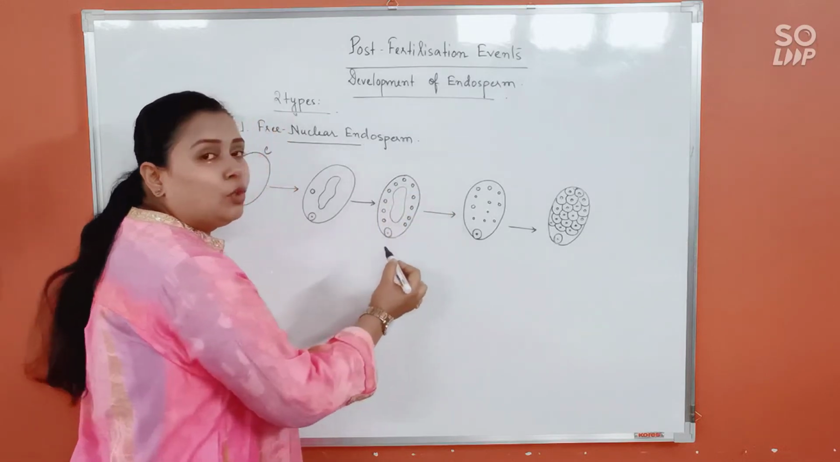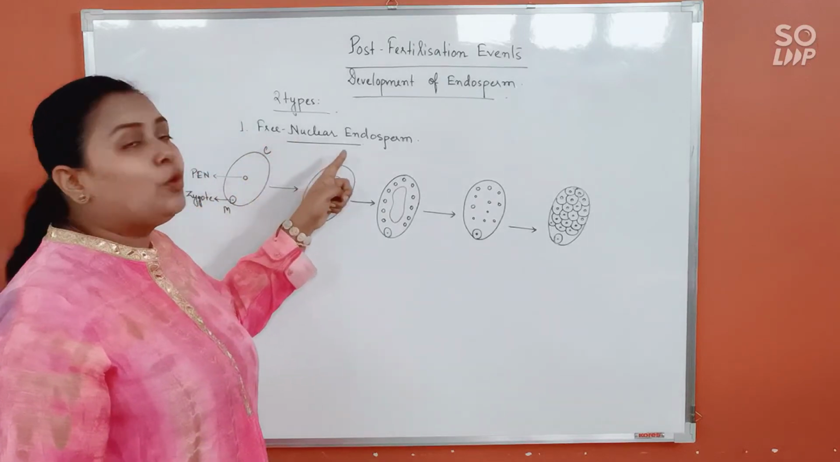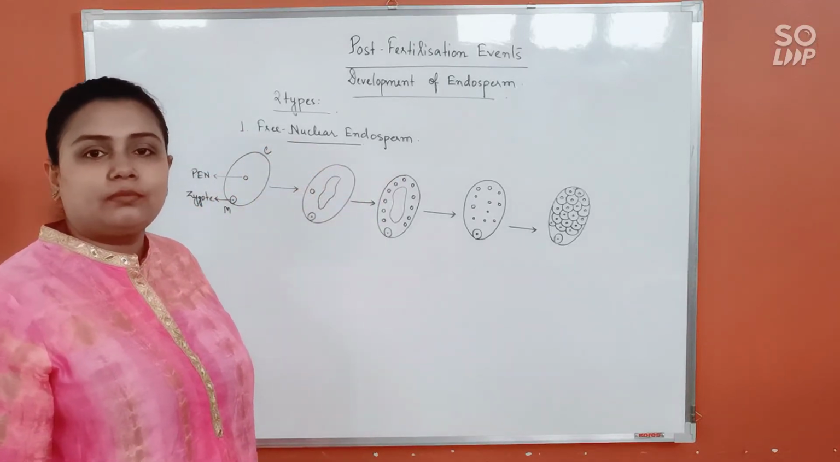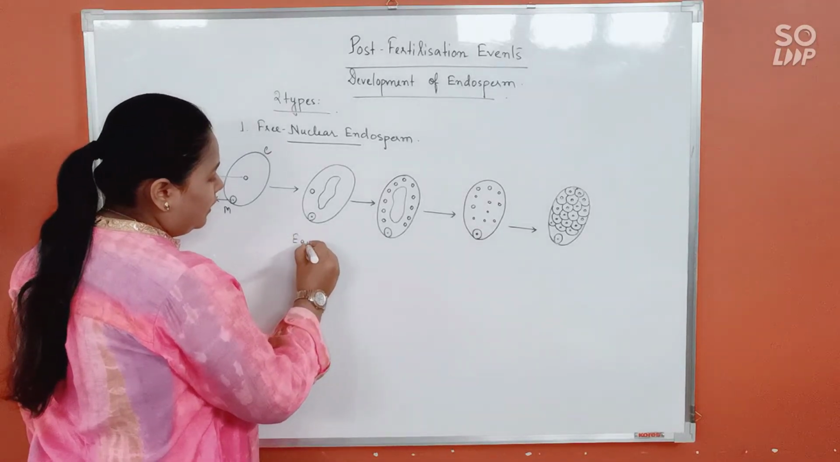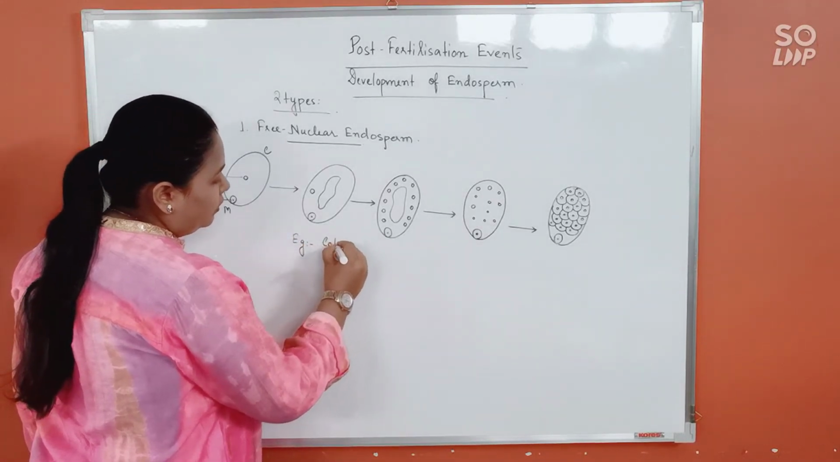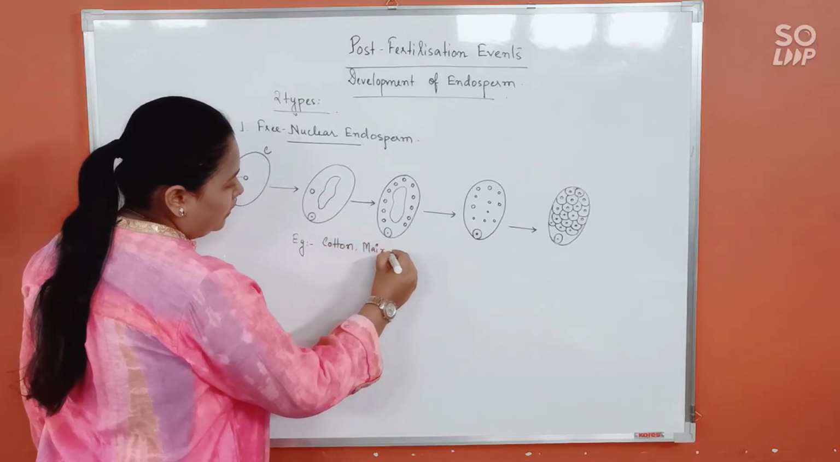It only consists of nuclei, no cell. Okay? So this is called free nuclear endosperm formation. Alright? Examples can be many, like cotton, maize, etc.